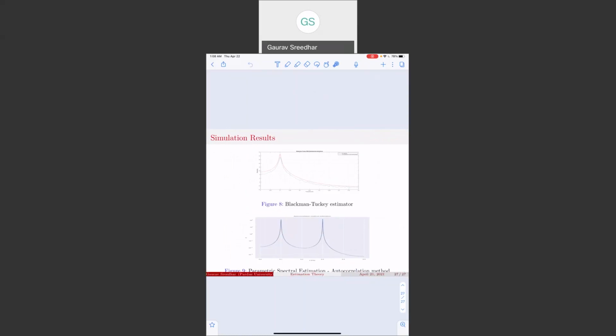So the Blackman-Tukey estimator does a pretty good job in accurately estimating the spectrum of the colored noise. As you can see, the blue and the red lines almost coincide with each other. The plot at the bottom here shows the performance of a parametric spectral estimation technique trying to estimate the spectrum of two tones that are at 0.1 hertz and 0.3 hertz. As you can see, we get a pretty smooth curve and there is no spectral leakage.